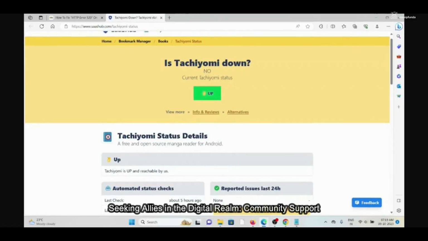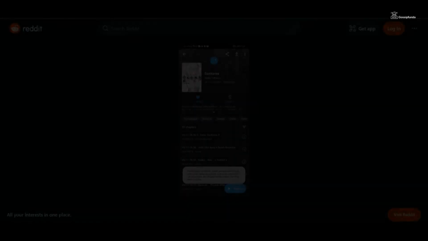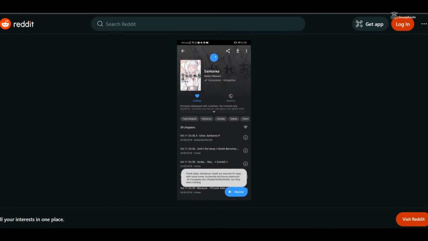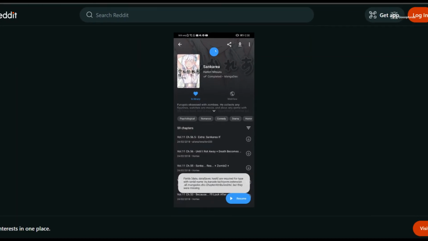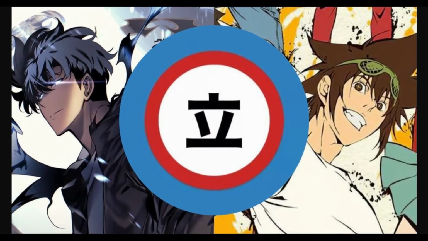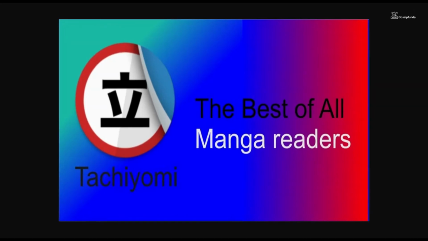In times of digital distress, the manga-loving community stands as a beacon of support. Forums and online communities become havens for sharing experience, offering tips, and commiserating over shared encounters with error 520. Collaboratively, users often unearth innovative solutions that escape the confines of standard troubleshooting guides.